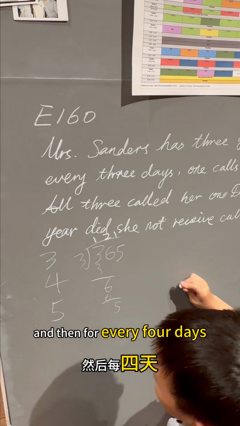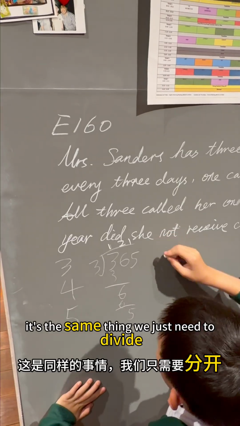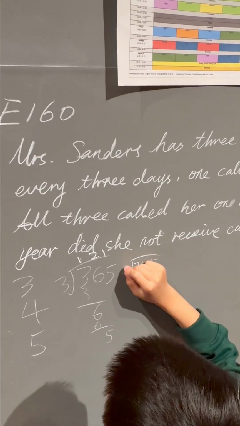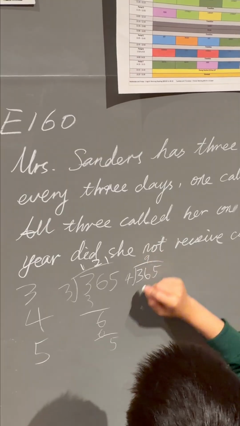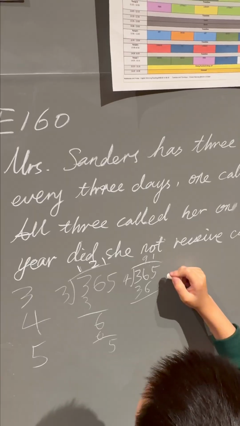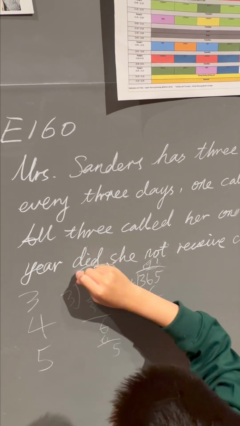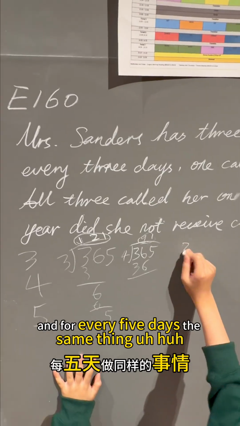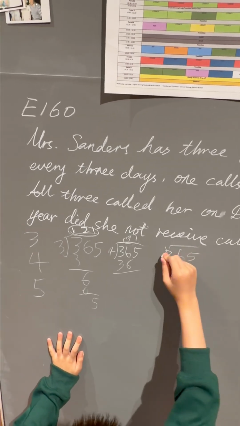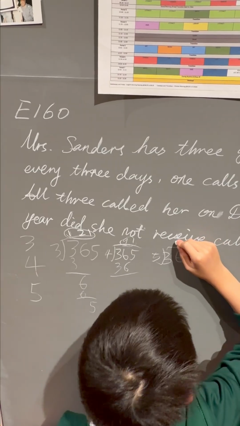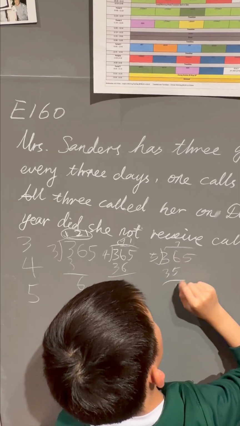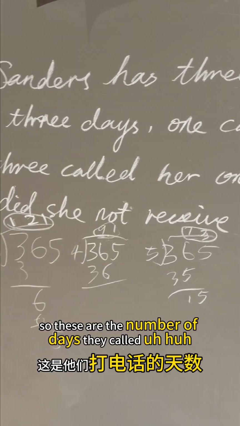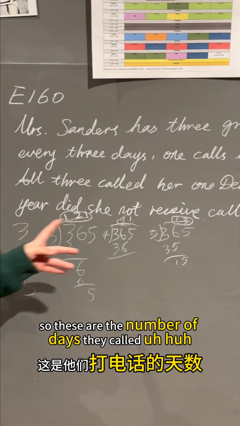And for every 4 days, it's the same thing. We just need to divide. That's 91. And for every 5 days, the same thing. That's 73. Okay, so these are the number of days they called.